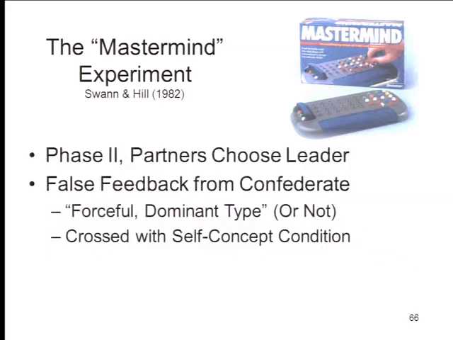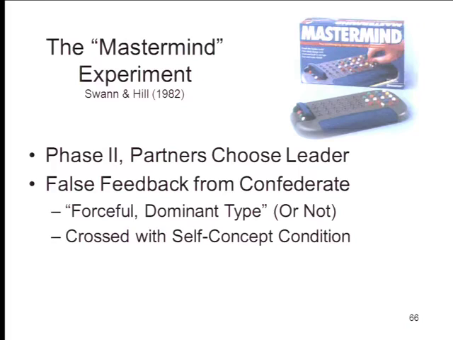Then in phase 2, the partners are given the opportunity to choose the leader for the next phase of the game. They've kind of gotten a sense of how each of them plays the game, and then they're supposed to choose. What happens in this phase is that the confederate now gives the subject false feedback about his or her impressions of personality. She'll say to the subject, "Why don't you be the leader? You seem to be the forceful, dominant type." Okay, or doesn't say anything like that. So either the confederate identifies the subject as the forceful, dominant type of person or not.